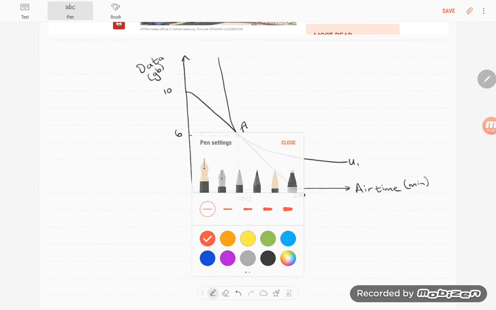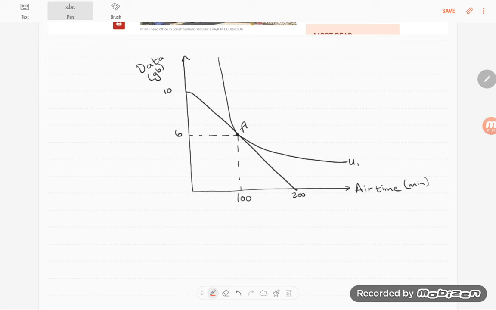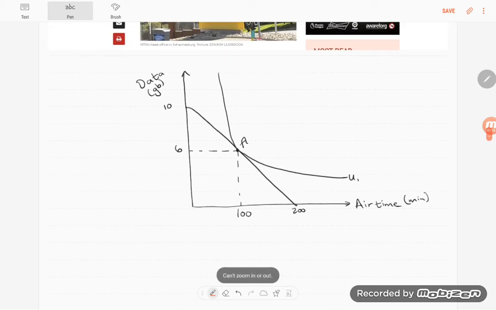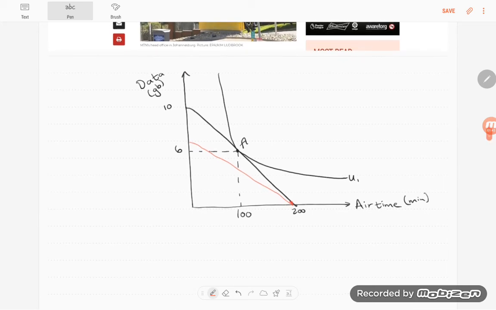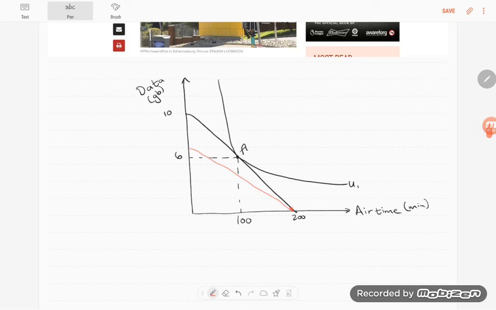However, if we now assume that MTN increases the price of data, but the price of airtime remains the same, it means we will have an inward tilt of the budget curve like that. You can now still buy 200 minutes of airtime, or 7 gigabytes of data. However, point A, where we used to consume, is now no longer viable because our budget does not allow it.